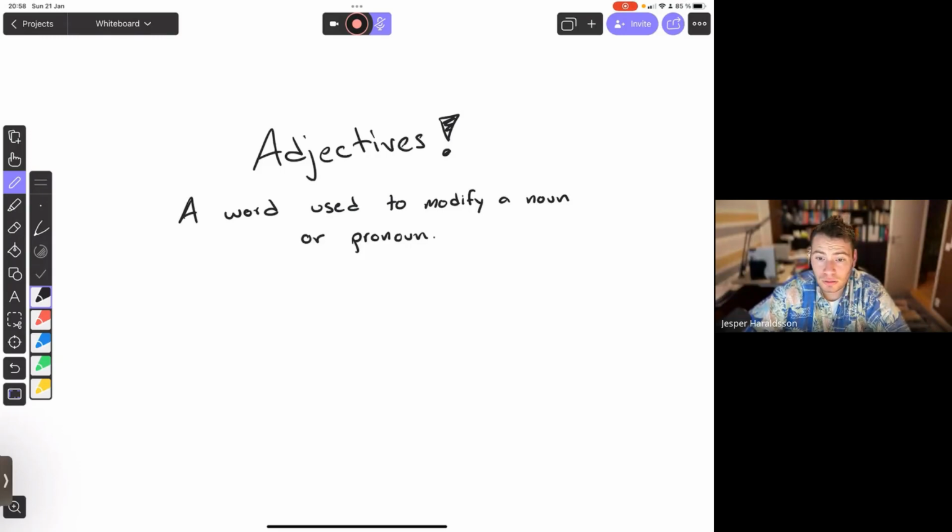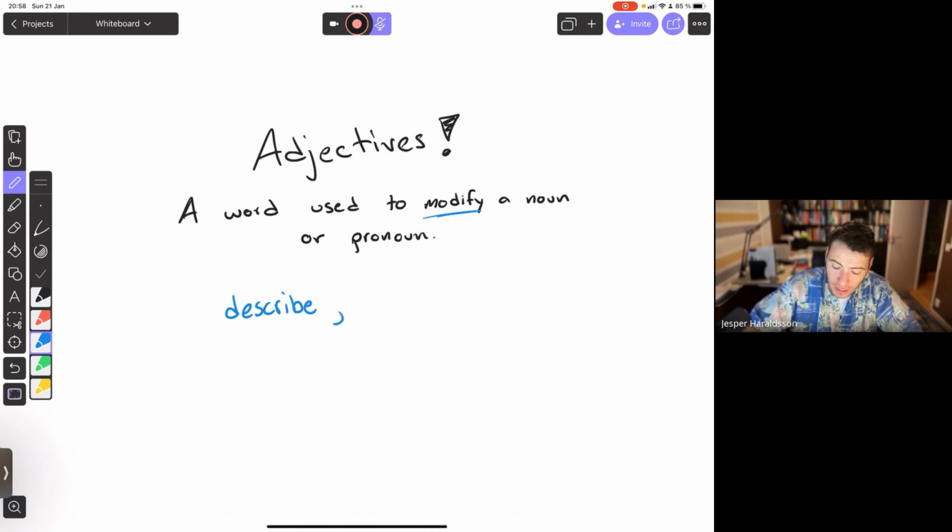Perfect. So adjectives, what are they then? They are a word that is used to modify a noun or a pronoun, right? And when we talk about this word, modify, what we mean is that it's a word meaning to describe the word. So we can describe a noun, we can describe the pronoun.